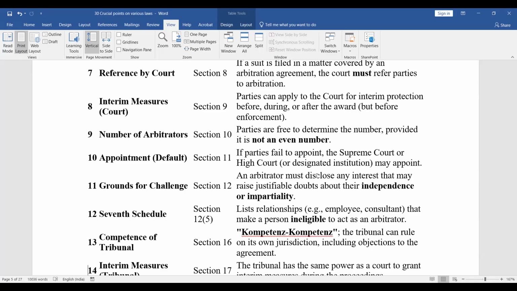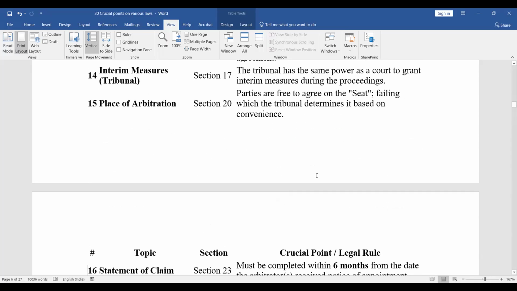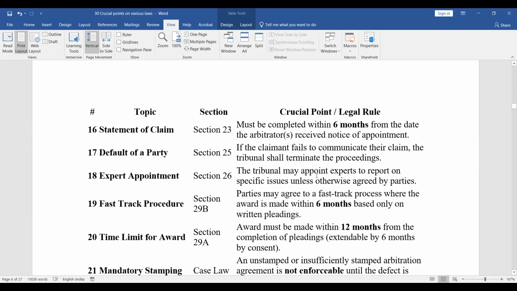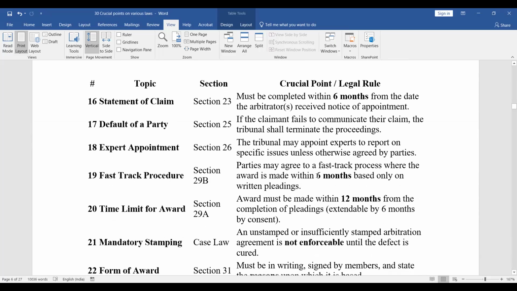Competence of tribunal, section 16. So it says the tribunal can rule on its own jurisdiction, including objections to the agreement. Interim measures by tribunal, section 17. The tribunal has the same power as a court to grant interim measures during the proceedings. Place of arbitration, section 20. Parties are free to agree on the seat, failing which the tribunal determines it based on its convenience. Statement of claim, section 23. Must be completed within 6 months from the date the arbitrators received notice of appointment.